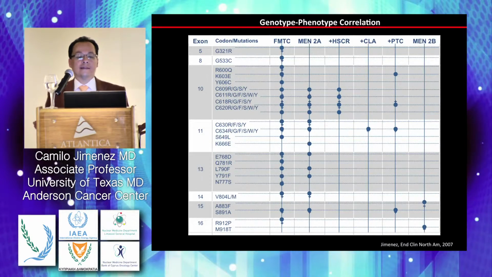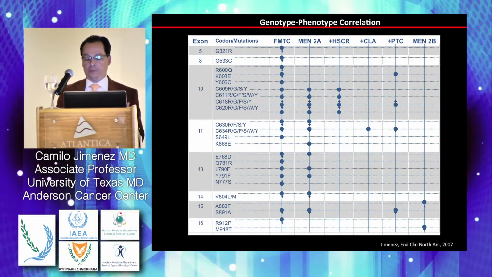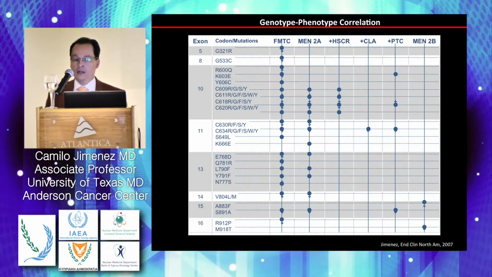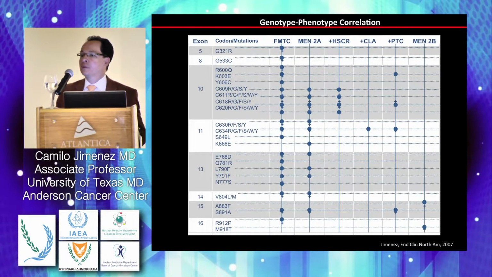This is a complicated table, and I want to just spend maybe a couple of minutes here for you to understand the concept that I have mentioned to all of you before. One mutation in a particular codon in the same exon in one family may give you a different phenotype from the same mutation that we see in another family. Why is that? We don't really know how to explain that phenomenon.